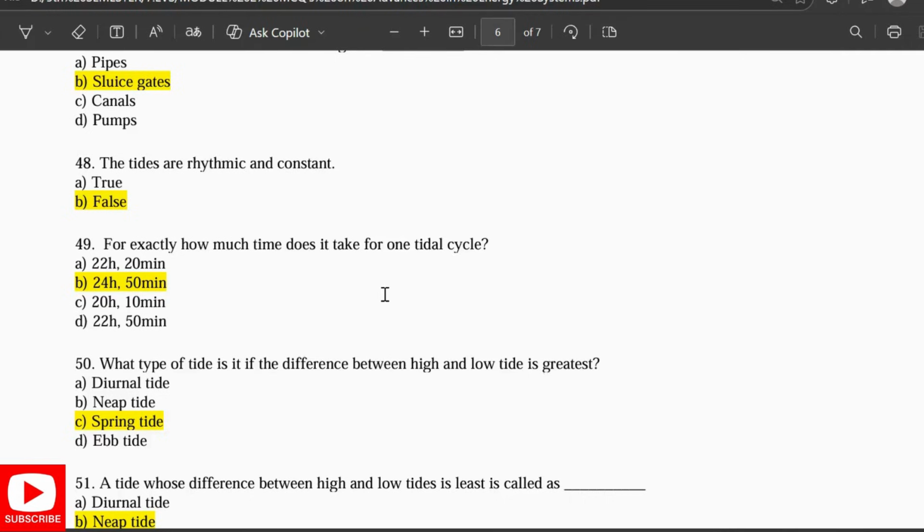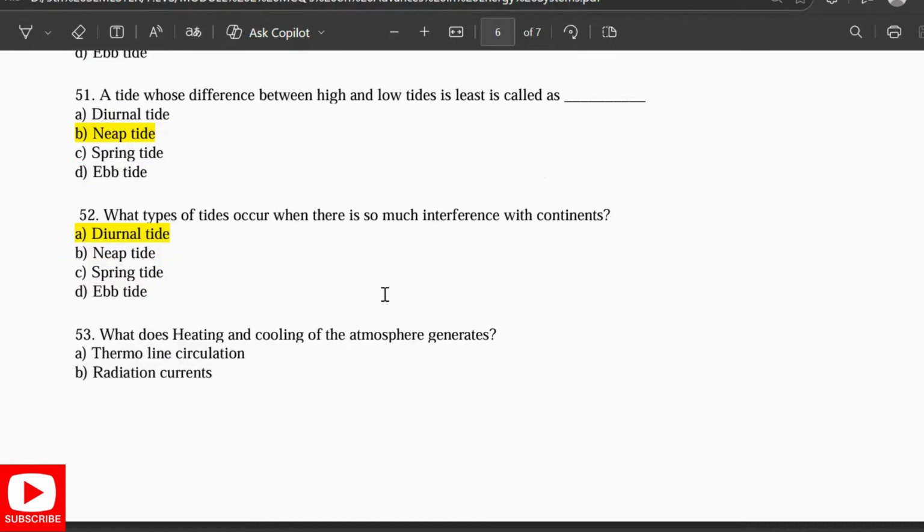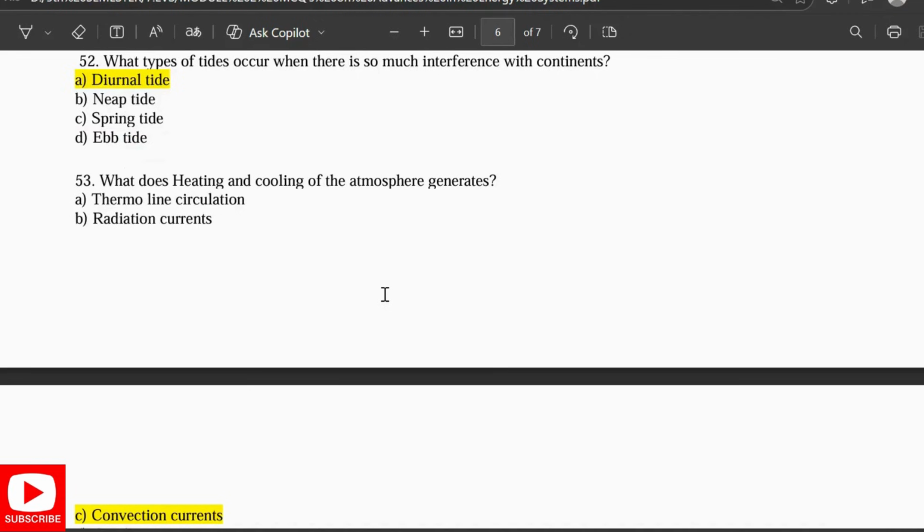Exactly how much time does one tidal cycle take? One tidal cycle is 24 hours 15 minutes. What type of tide is it if the difference between the high and the low is greatest? It is a spring tide. A tide whose difference between the high and the low is least is called neap tide. What tides occur when there is so much interference with the continents? It is diurnal tide.